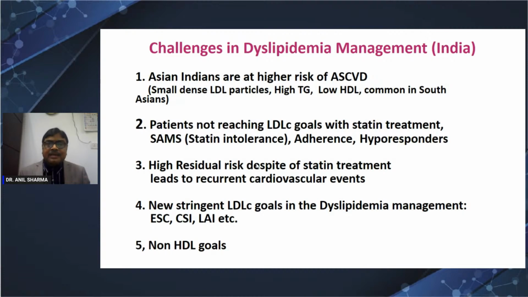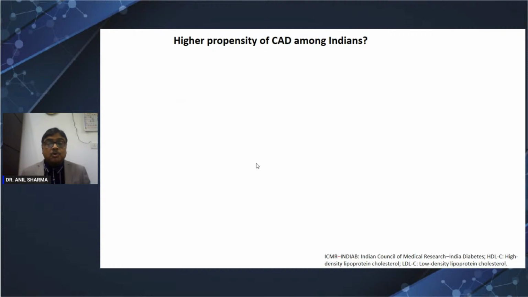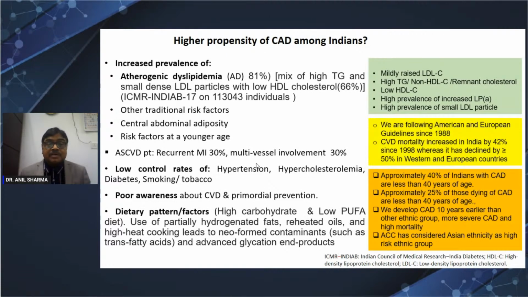So there are different guidelines. The Indian guidelines are stricter. We have two Indian guidelines, CSI 2023 and the Lipid Association of India, which is even more stringent than the other Indian guidelines. One more important thing is that apart from the LDL goals, now we have non-HDL goals. So we have stronger guidelines. Why? Because, as I said, we have high triglyceride and low HDL. High triglyceride results in small dense LDL.